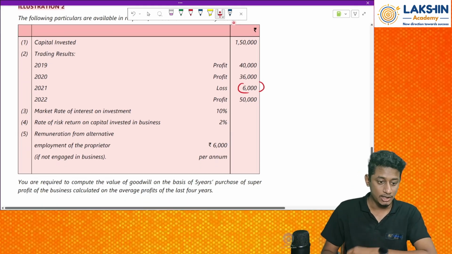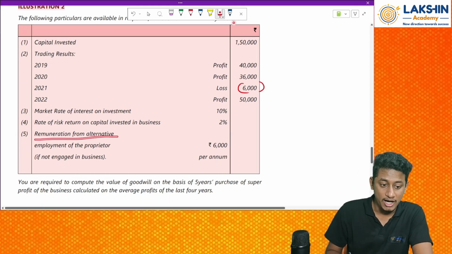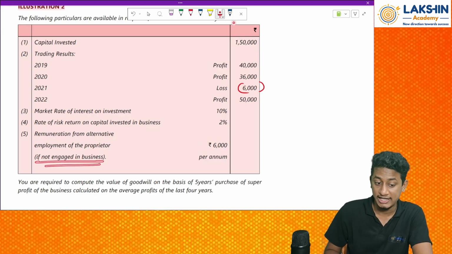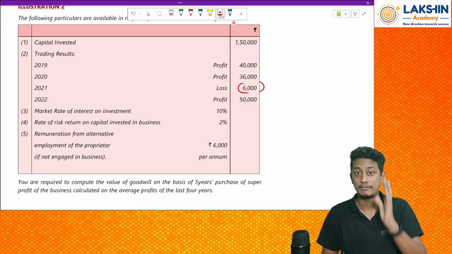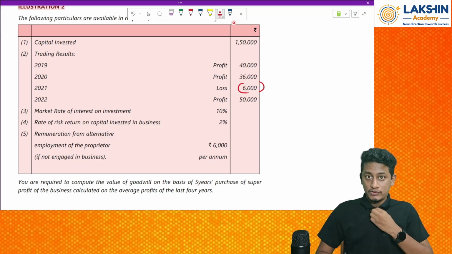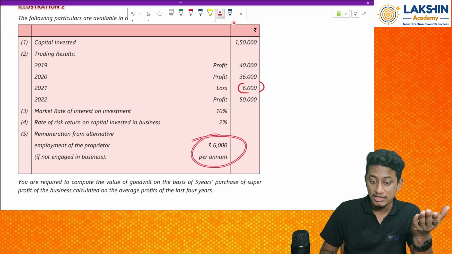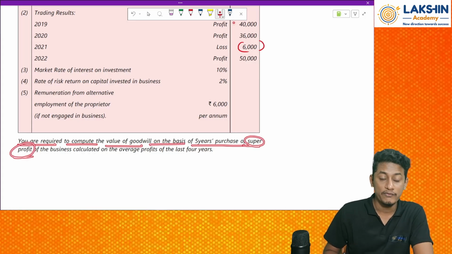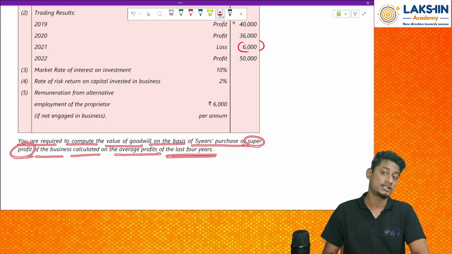Then remuneration from alternative employment of the proprietor: Rupees 6,000 per annum. Per annum 6,000 is being earned, if not engaged in a business. If the proprietor is not engaged in a business, how much would he have earned for the same efforts he is putting in? For the same efforts, he would have earned 6,000 per annum. Now, you are required to compute the value of goodwill on the basis of 5 years of purchase of super profit of the business calculated on average profits of the last 4 years.